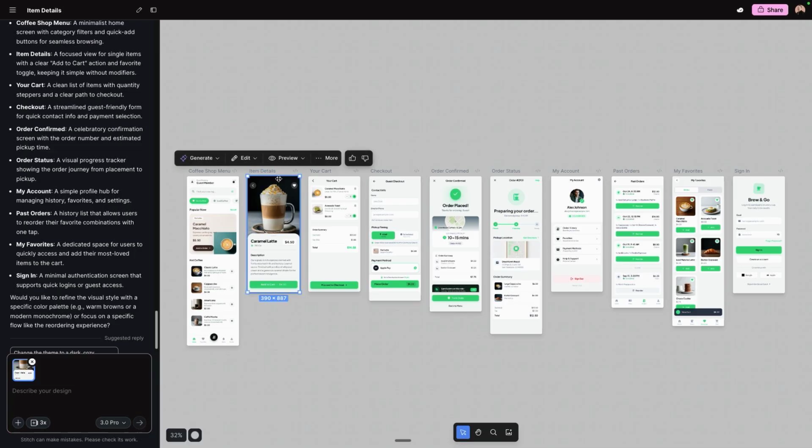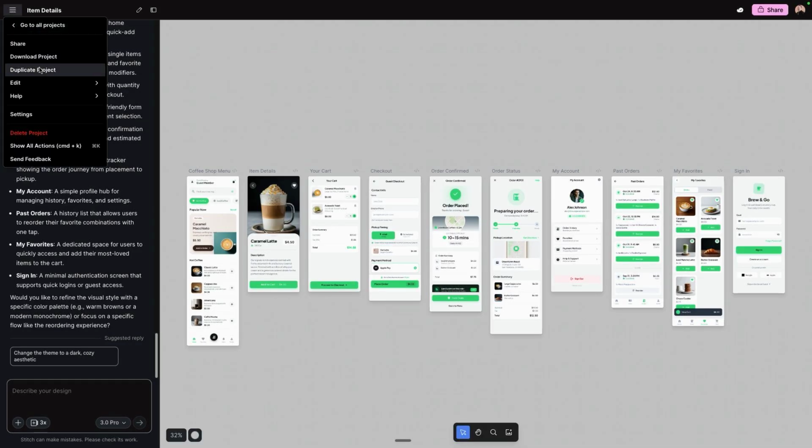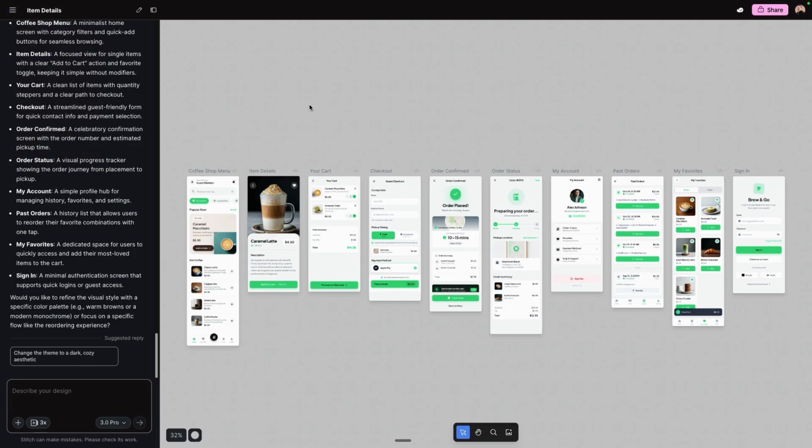And then if we click on any screen, we can download it itself, but we can also download the entire project here. And that's how you'll get those screens on your hard drive, on your local machine, and have the ability to upload them and start prompting your AI with the image.